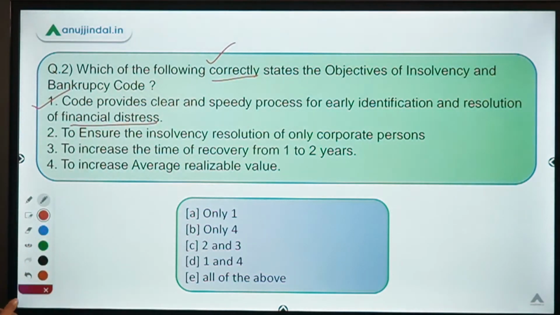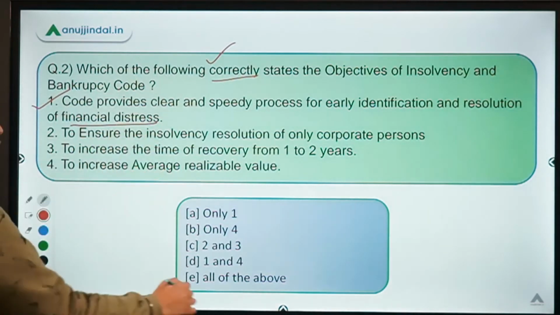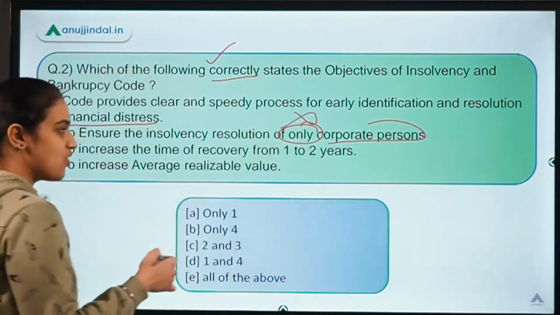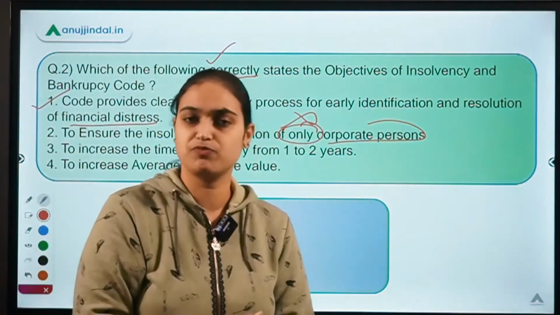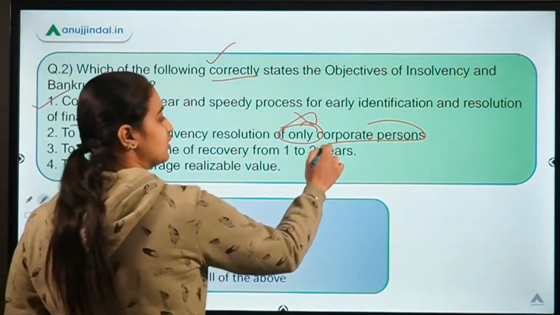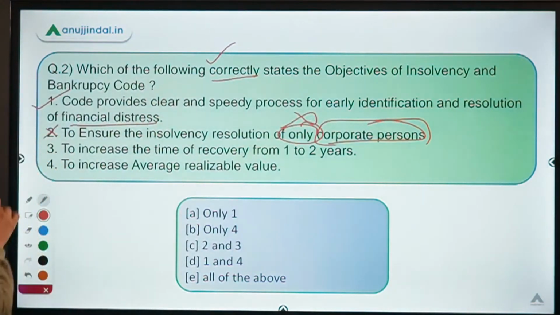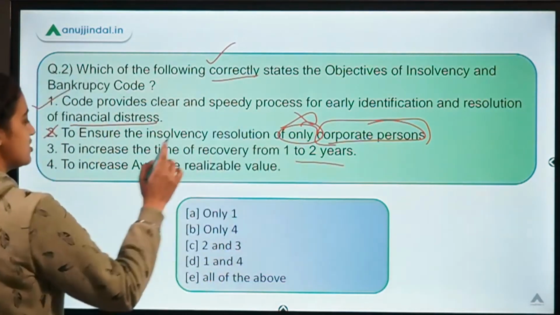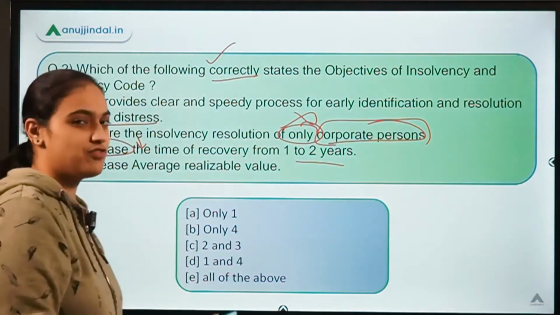The second one says the objective was to ensure the insolvency resolution of only corporate persons. When this word only comes up, it is wrong because it ensures the insolvency resolution process for your partnership firms also, for other individuals also. So we can't just restrict it to the corporate persons term. Third statement says to increase the time of recovery from 1 to 2 years. First of all, the objective was not to increase but to decrease the time of recovery.